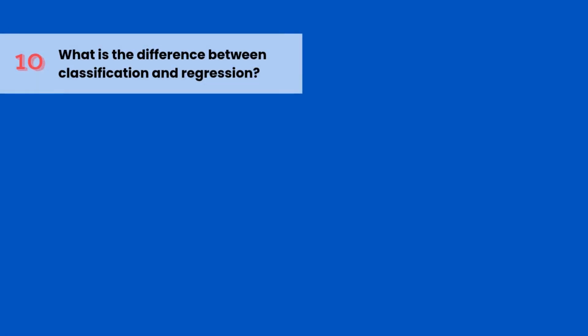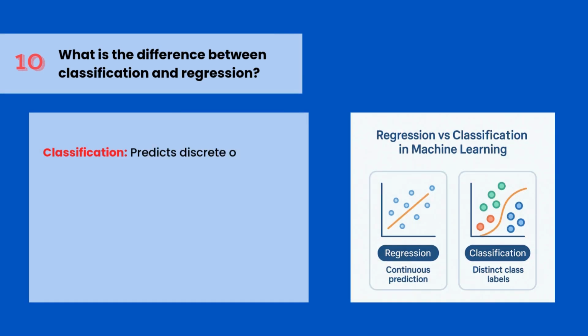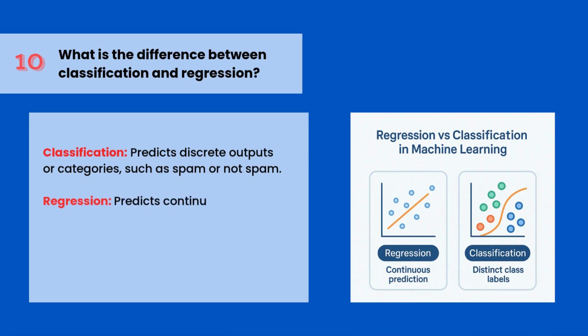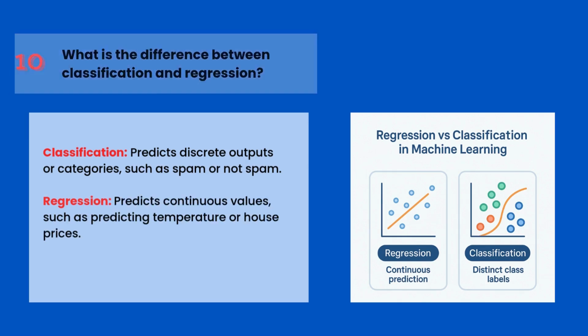What is the difference between classification and regression? Classification predicts discrete outputs or categories, such as spam or not spam. Regression predicts continuous values, such as predicting temperature or house prices.